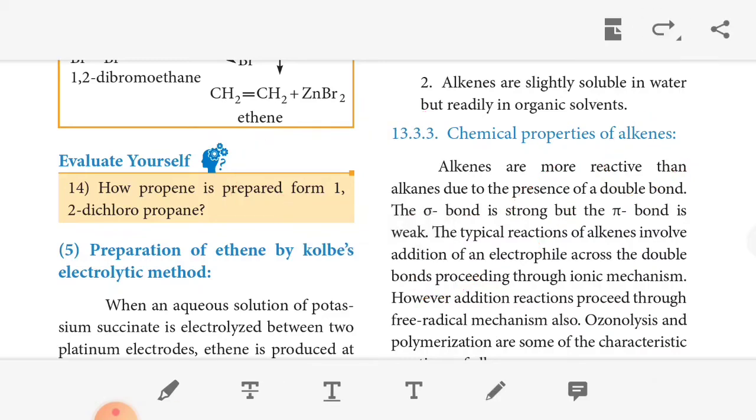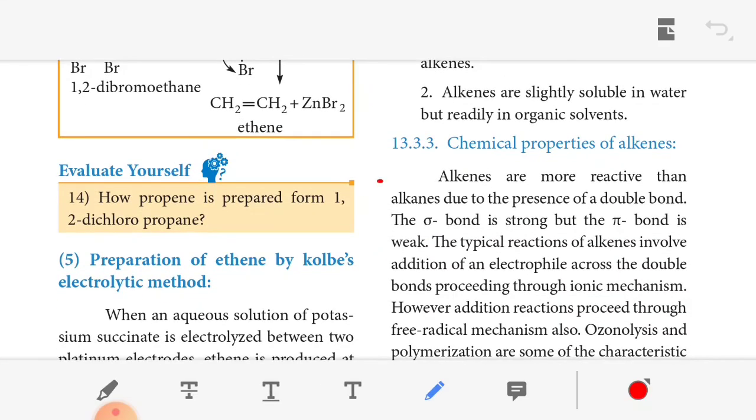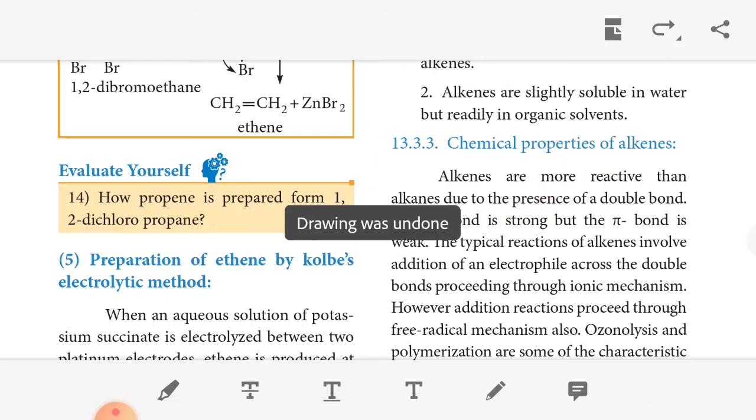The sigma bond is strong because the pi bond is weak. So the sigma bond means this is a sigma bond. The pi bond means the second bond of the double bond is a pi bond. Comparing these two, the sigma is a strong bond compared to the pi bond. The pi bond is weak and easily cleaved. The typical reaction of alkene involves addition of an electrophile across the double bond, proceeding by an ionic mechanism.